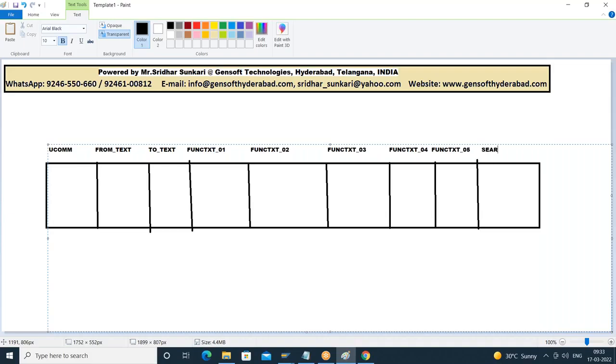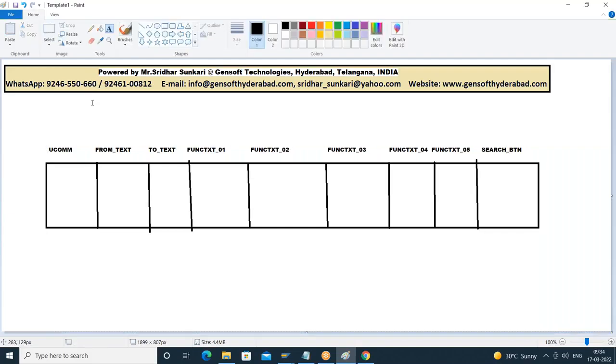This is search underscore button. So this is the overall work area which gets created internally.